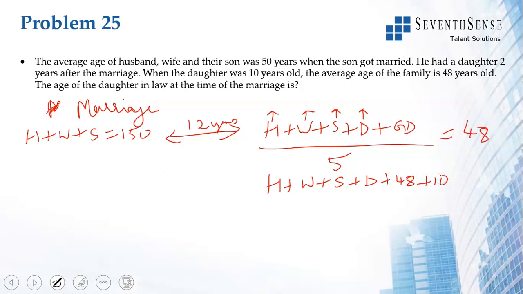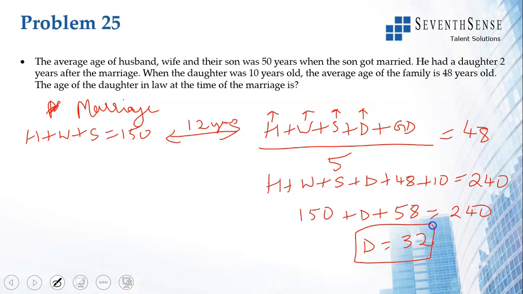by 5 equals 48, so multiply, you get 240. H plus W plus S is 150 plus D plus 48 plus 10 is 58 is equal to 240. So when you substitute, this will be 208. This D is equal to 32. That is the age of the daughter-in-law at the time of marriage, D. Okay, so because we have added D plus 12 to now, D is actually the age at the time of the marriage. The daughter-in-law was 32 at the time of marriage.